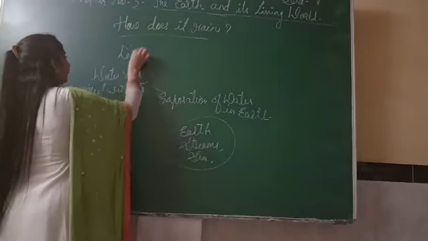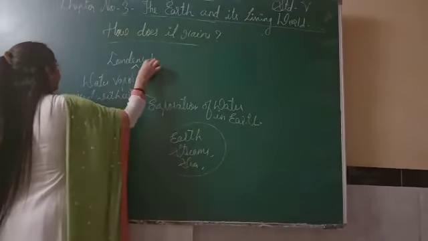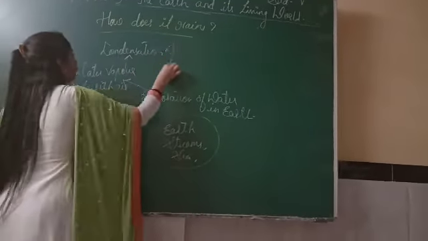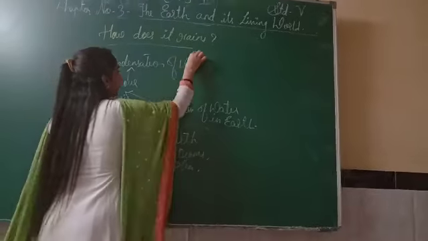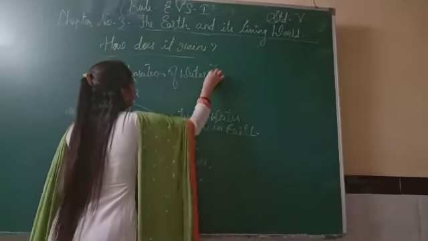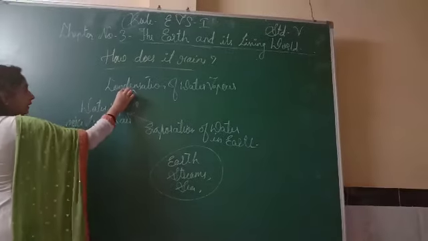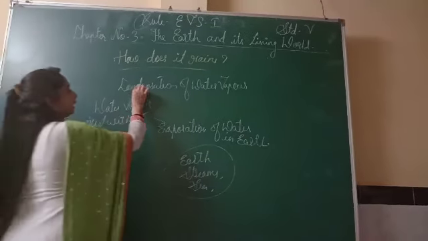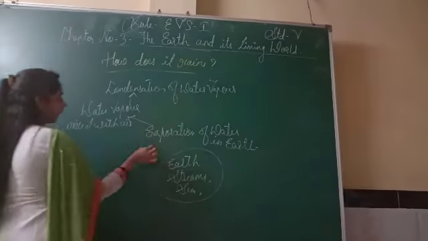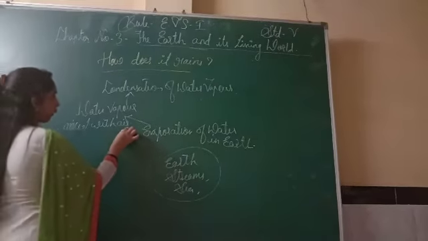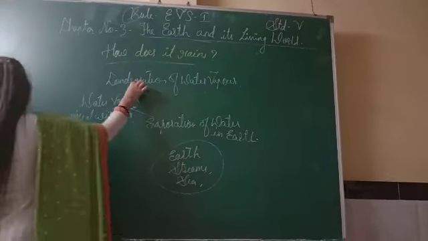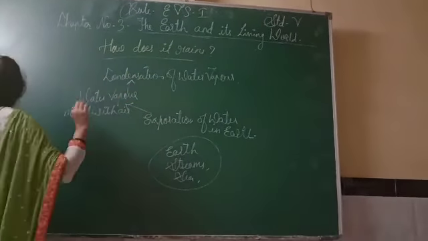Then condensation of water vapor. Condensation of water vapor means again that water vapor turns into liquid, because in evaporation liquid turns into water vapor, and in condensation water vapor turns into liquid.